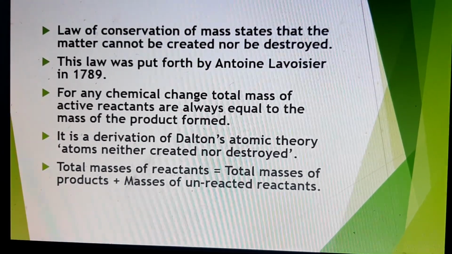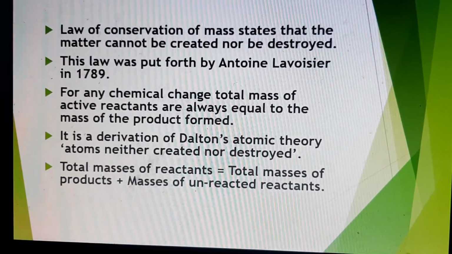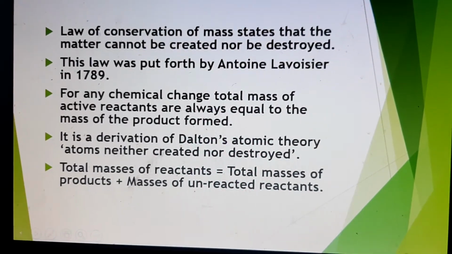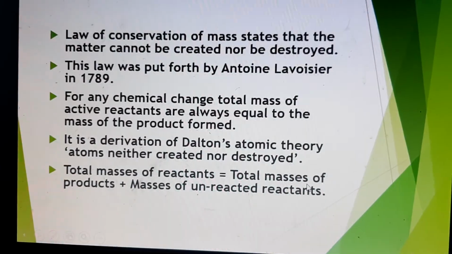So mass can also not be created nor be destroyed. In this you have to just see that the total mass of reactants is always equal to the total mass of products, plus if there are any unreacted remaining reactants, then you have to add that mass also.